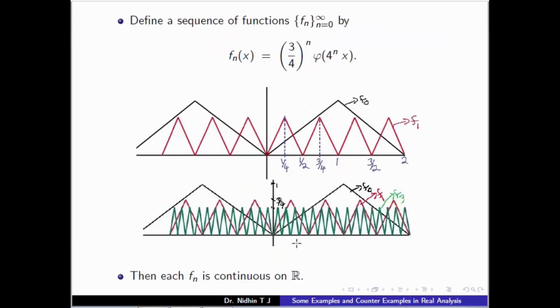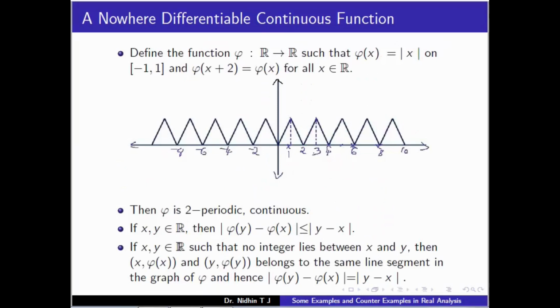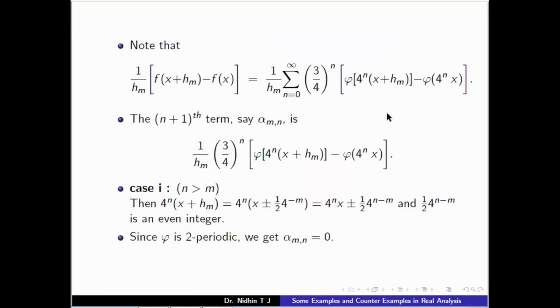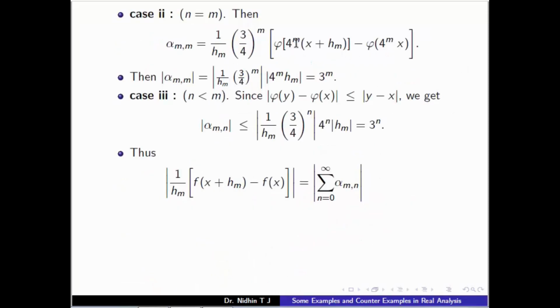Where is the result? Okay, so by this result, if x and y are such that no integer lies between x and y, we have mod phi of y minus phi of x equal to mod y minus x. So here we choose h_m such that 4^m (x plus h_m) and 4^m x have no integers between them.